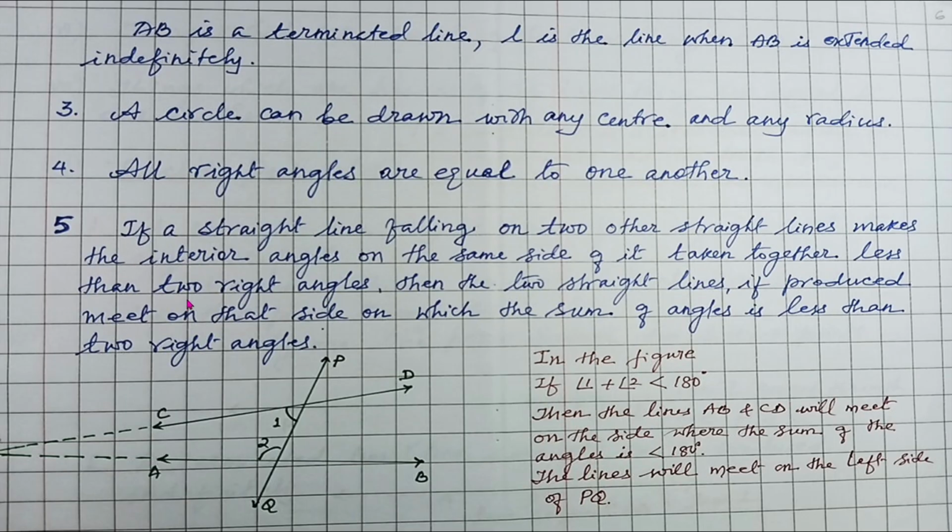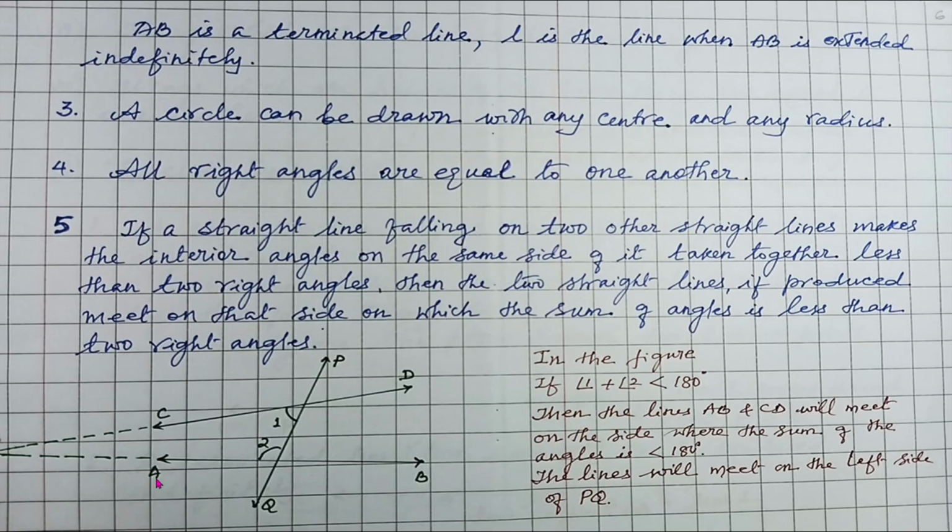If a straight line falling on two other straight lines, this is the important postulate, let us read the statement first, then I'll explain it to you. If a straight line falling on two other straight lines makes the interior angles on the same side of it taken together less than two right angles, then the two straight lines, if produced, meet on that side on which the sum of the angles is less than the two right angles.